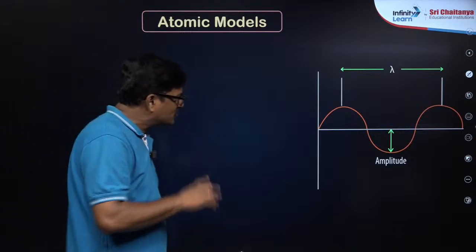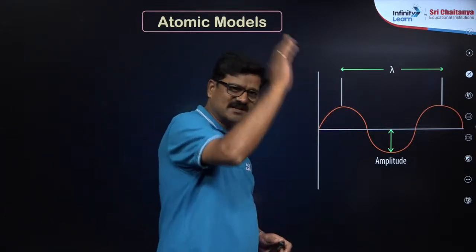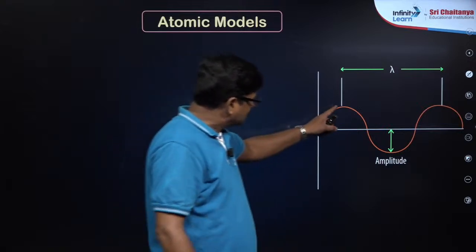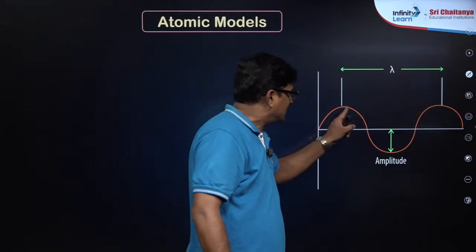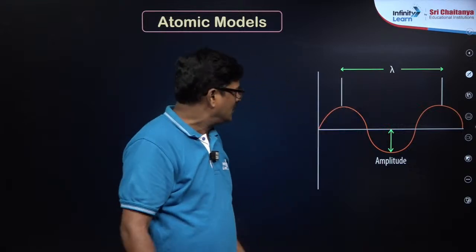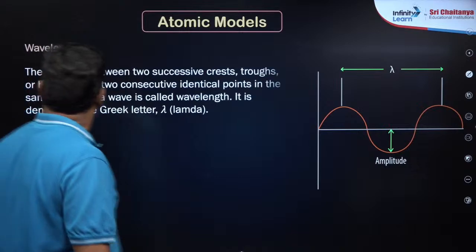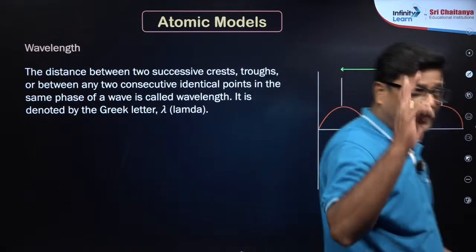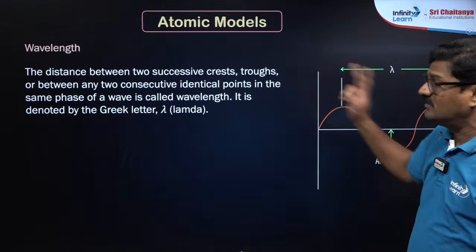ये wave का जो है ना, this is the fundamental behavior of the wave. जो भी physics है, chemistry है, ये crest, trough, and the distance between the crests is called wavelength. Okay, and we are going to discuss wavelength here. The distance between any two successive points in the same phase of a wave is called a wavelength.